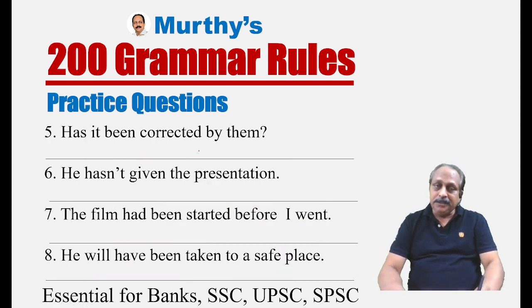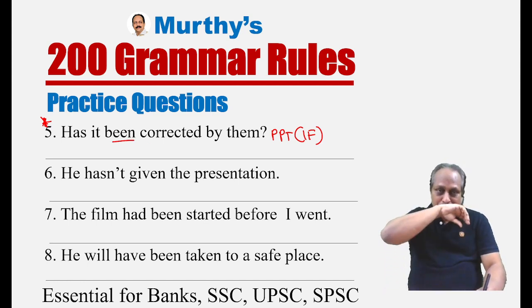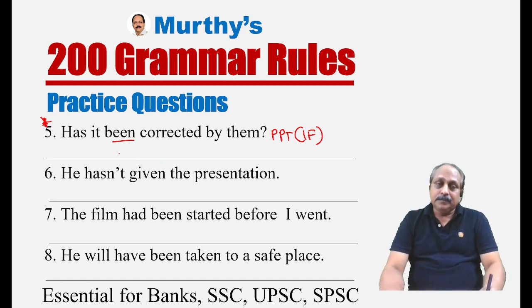Has it been corrected by them? This is a bit difficult. What is the reason? It is in interrogative form. Has it been corrected by them? First, you have to know it is present perfect tense, interrogative form, and here you see been. Has it been corrected by them? Excuse me. I'm sorry about that. Has it been corrected by them? So it is passive voice.